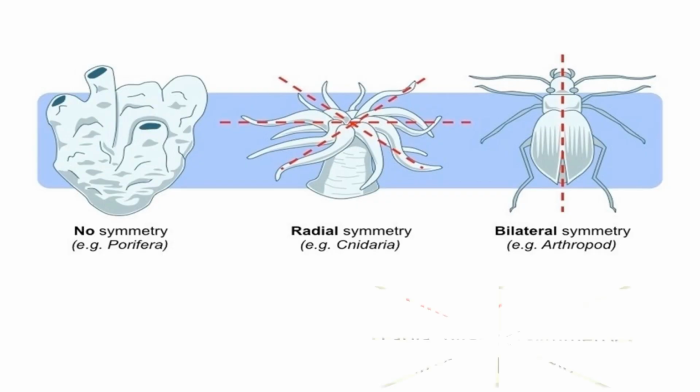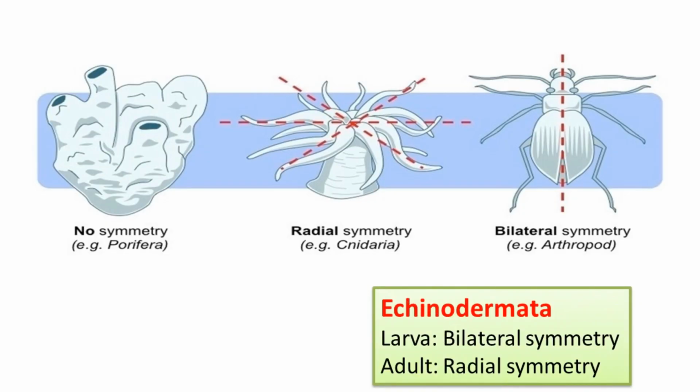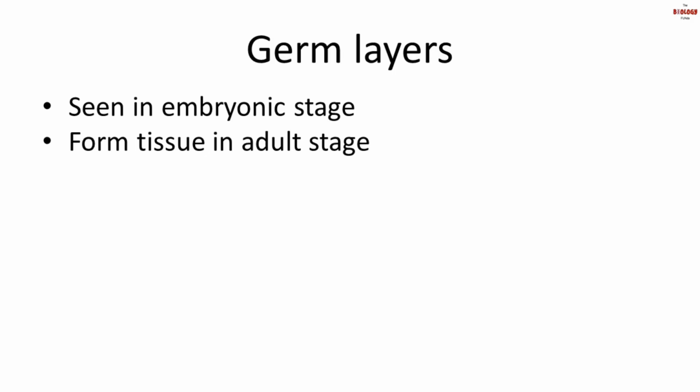Now there is an exception seen in one phylum. In phylum Echinodermata, when they are in the larval stage, they exhibit bilateral symmetry. That means the body can be divided into two identical halves through only one plane. But when they are in the adult stage, they show radial symmetry. That means from any plane, the body can be divided into two equal halves. So this is an exception that you have to remember.